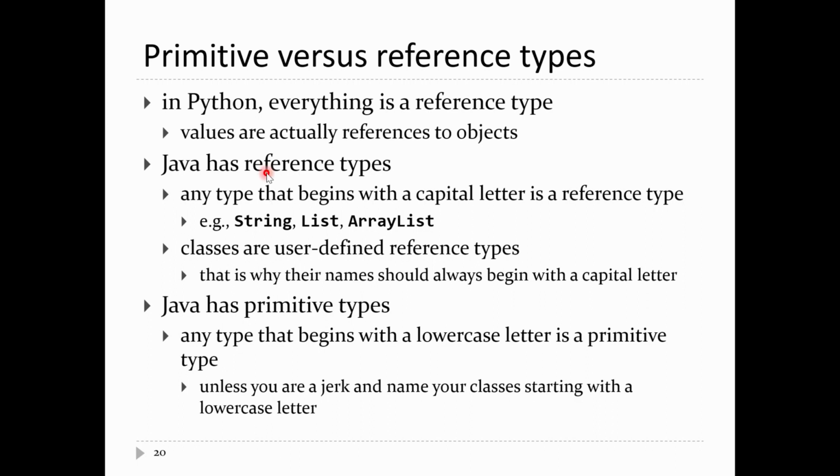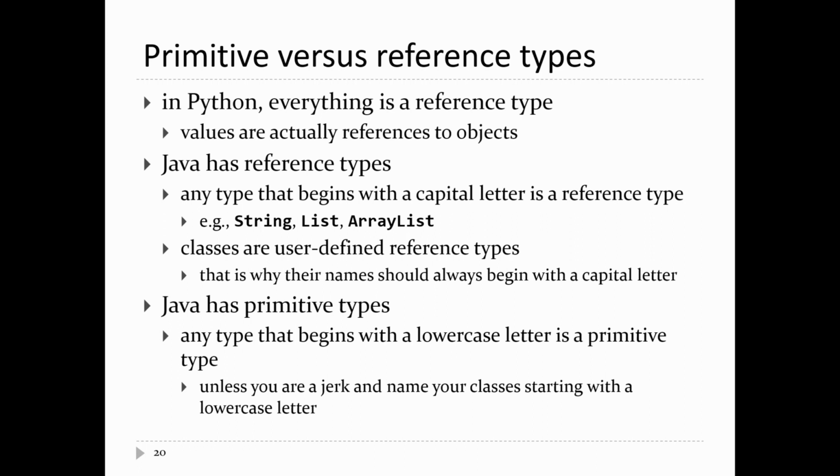So Java also has these things called reference types. In other words, Java also has objects. You can tell what is a reference type in Java by its type name. If the type name begins with a capital letter, it's a reference type. So big S String, reference type. Big L List, reference type. Big A ArrayList, reference type.